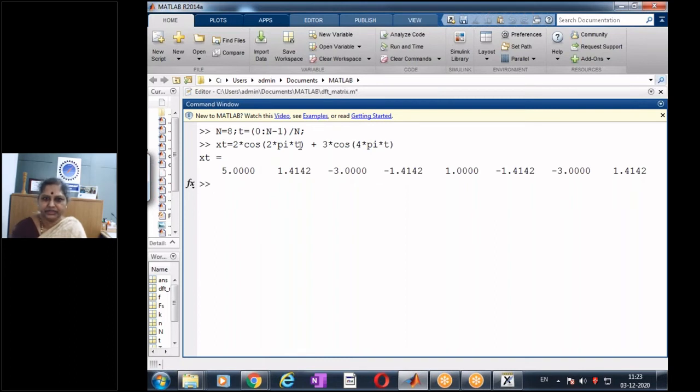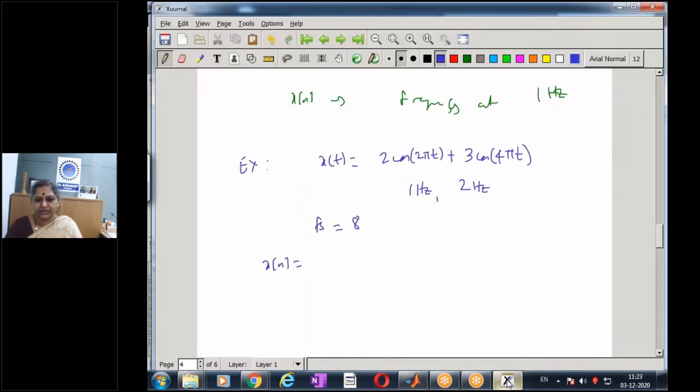So I have two frequency components, one at 1 hertz and another at 2 hertz. And this is my signal x of n. Let me write down the signal. These are the 8 samples when I take them from this signal with the sampling frequency fs equal to 8 and Ts equal to 1 by 8.